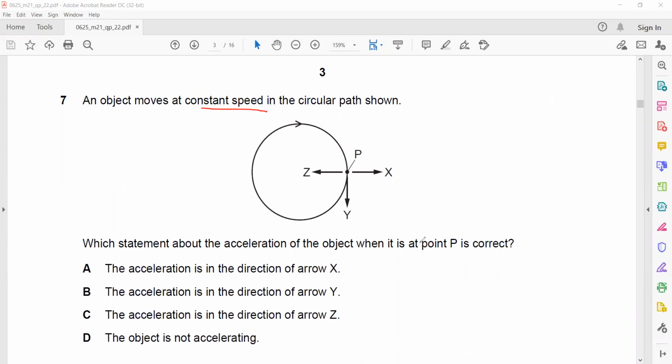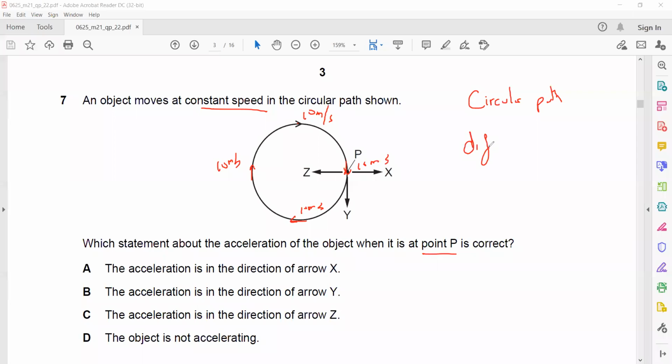But keep in mind, when object is moving in a circular path, the direction of the force and acceleration are always acting towards the center. So direction of the force and direction of acceleration is always toward the center.